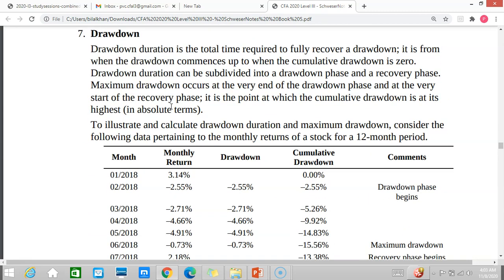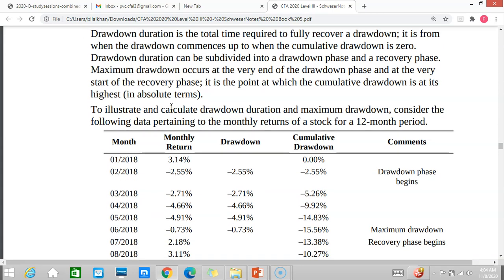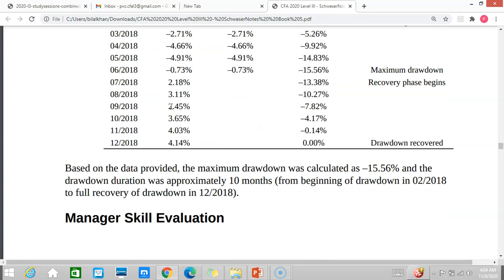Drawdown duration is the total time required to fully recover from a drawdown. It is from when the drawdown commences up to when the cumulative drawdown is 0. So drawdown is when investors start drawing down money from your funds. Drawdown duration is the time required to fully recover a drawdown. That is, if a drawdown happens, then from that period till you actually reach 0 drawdown, that duration is your drawdown period.